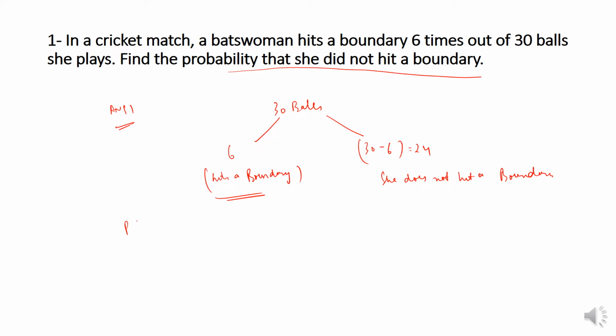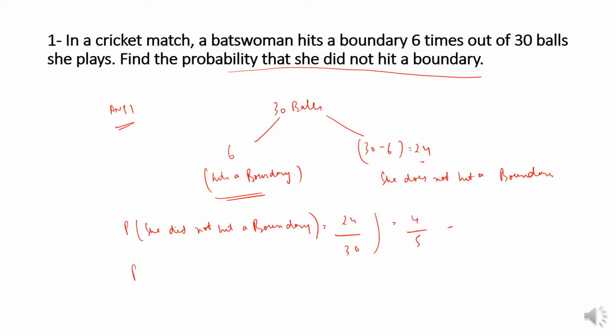Now, probability that she did not hit a boundary is what? 24 by 30. So 6 4s are 24, 6 5s are 30, so 4 by 5.